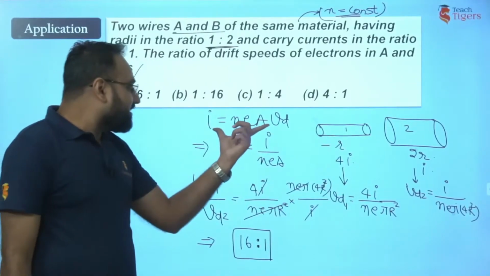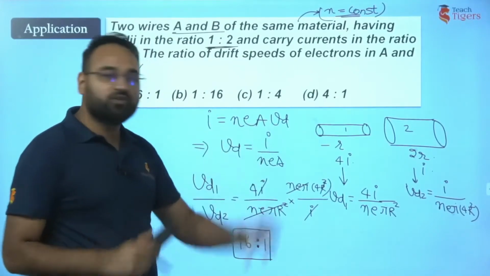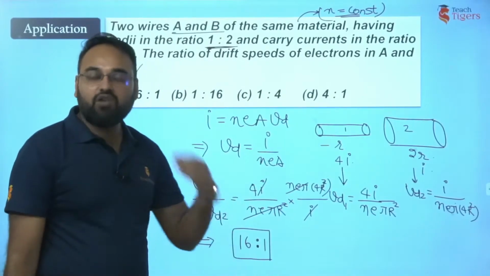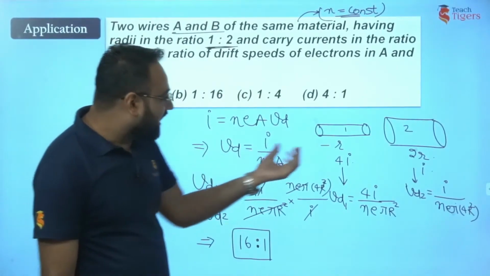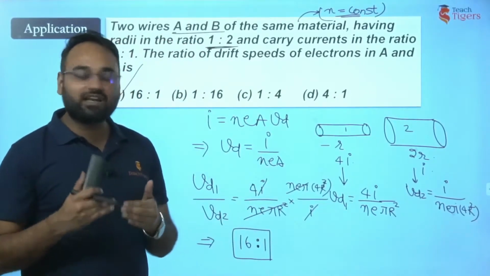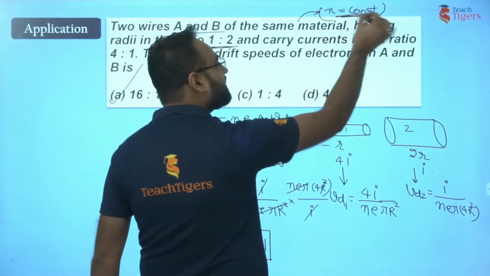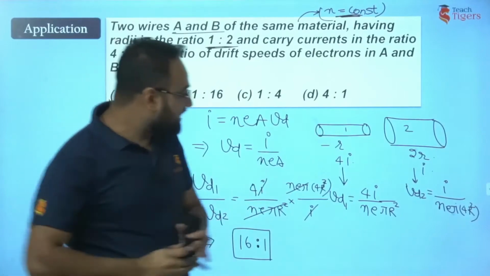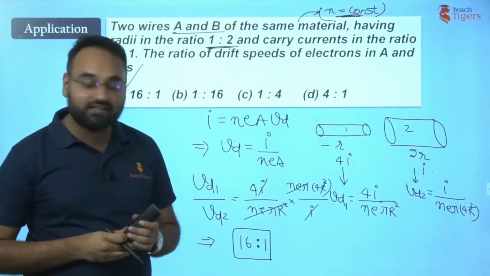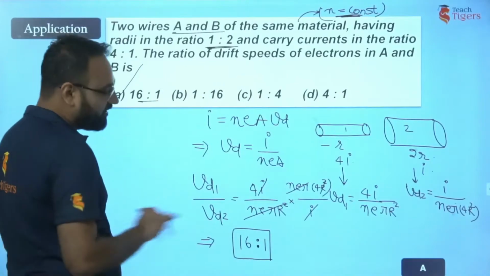So you can see that if we are clear with this expression and we are clear with the individual terms, we can solve each and every question. All you need to do is apply two things. First, you must be clear how to play with the ratios. Secondly, this was the hidden data here, that N is constant because the material we are using is the same. Therefore, N is going to be same, right? So option A is correct, 16:1.